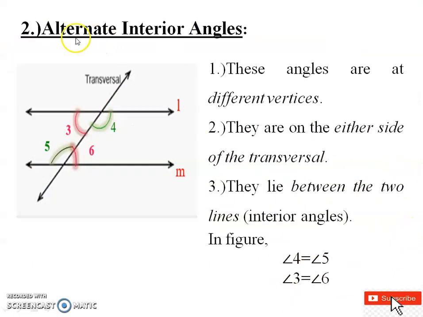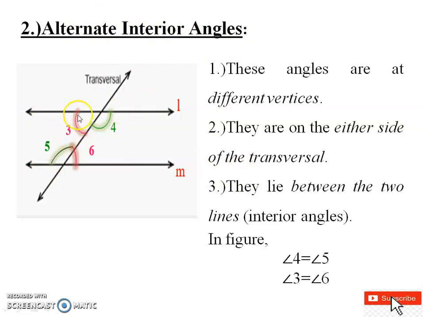Now let us go to the other type of angles: alternate interior angles. Just now you discussed interior angles. What does alternate mean? If you consider one from the left side, then the other you should consider from the right side. Changing turns is nothing but alternate. So these angles are at different vertices: if you take one angle at this vertex, the other angle should be at the other vertex. They are on either side of the transversal, that is, if one angle is on the left side, the other should be on the right side. And they lie between the two lines, that is, they are interior angles. That is the meaning of alternate interior angles.